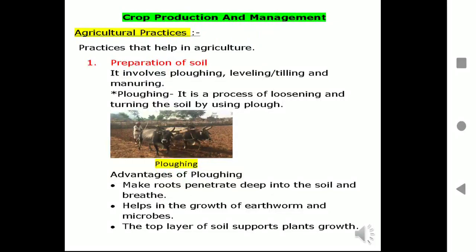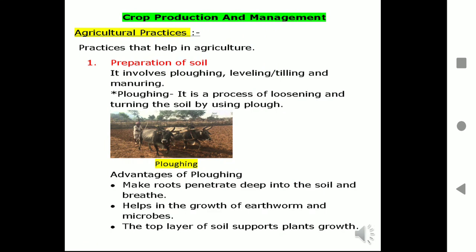We have already started chapter number 1 in biology, that is crop production and management. We have studied about crops, cultivation, patterns. Now today in the second part we'll start with the practices that help in agriculture. The activities that are carried out while growing plants are referred to as agricultural practices.